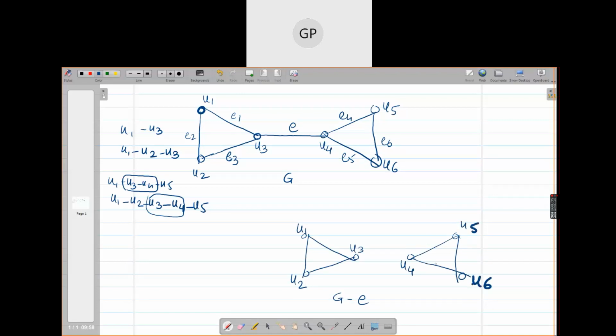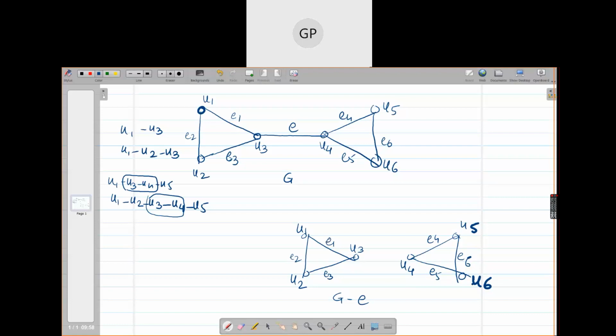What do you observe? What happens to the graph? The graph is not connected. This G minus E graph becomes disconnected, right?